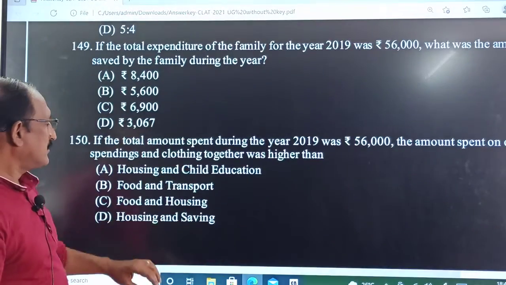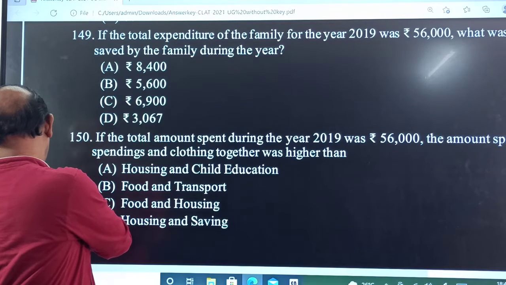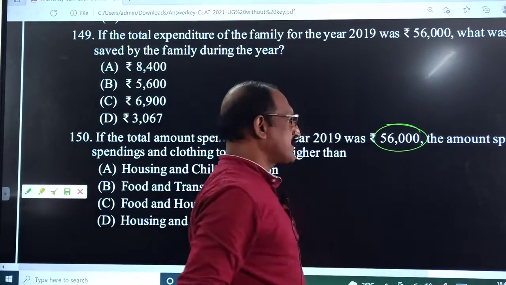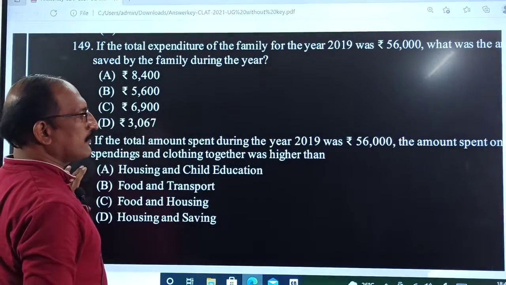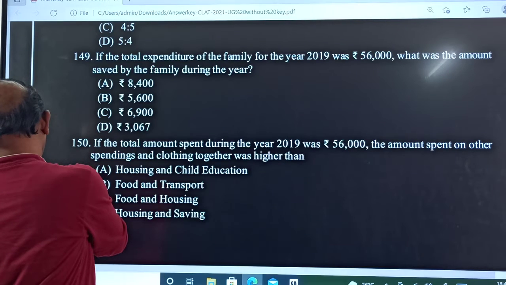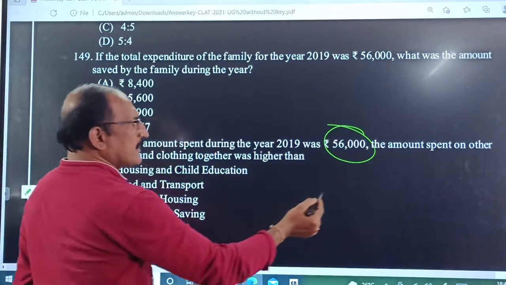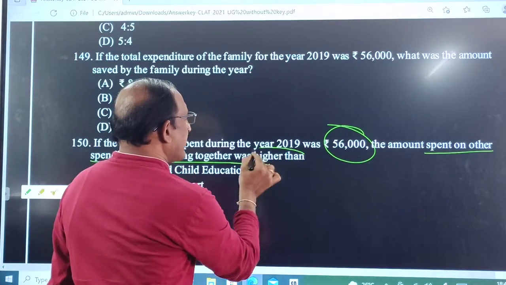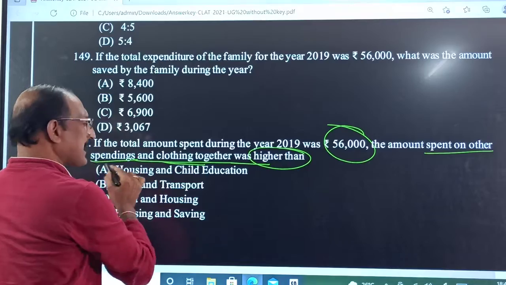The next, last question. The total amount spent during the year is the same, 56,000. Spending on others and clothing together was higher than which of these?